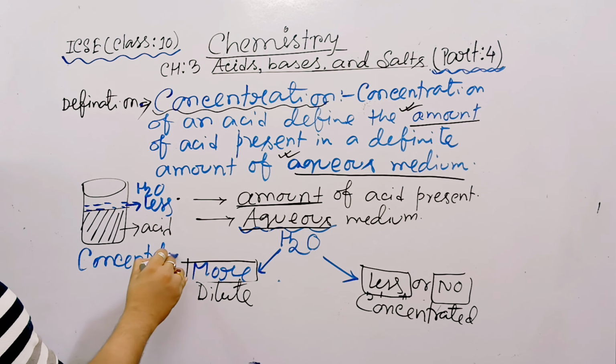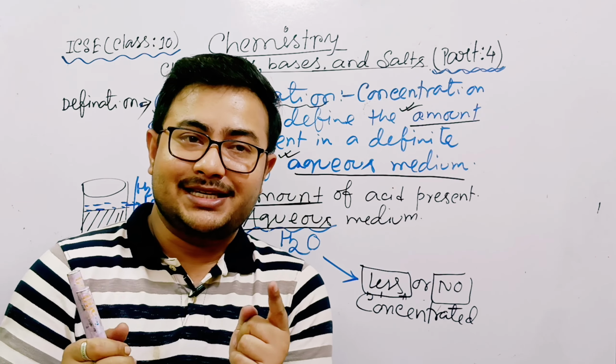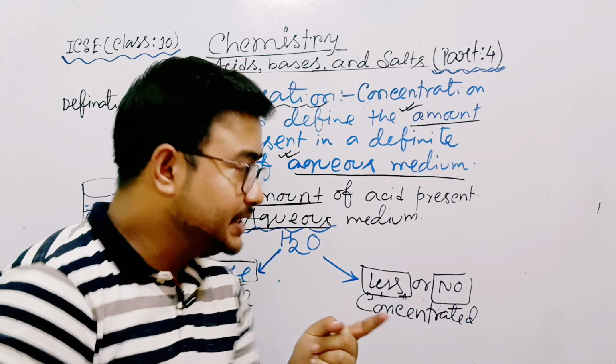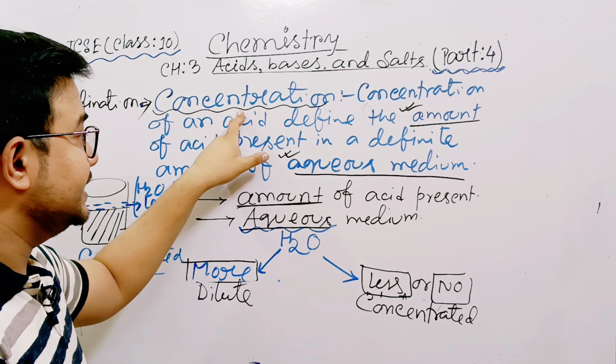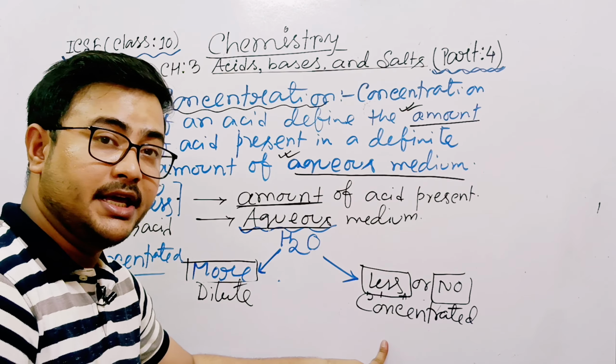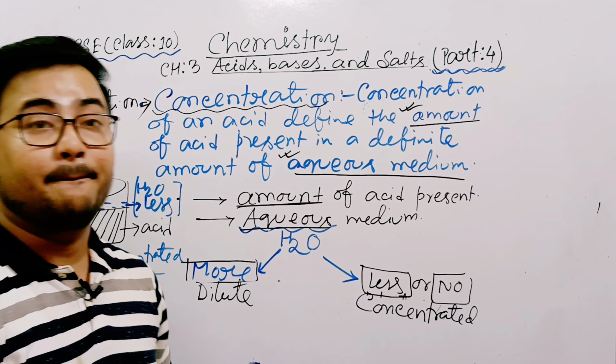So do you now have a clear idea about the concentration? Okay. Now, concentration of an acid indicates the amount of water. See again, the concentration of an acid indicates the amount of water. If it is less, then concentrated. If it is more, then diluted. But the amount of water or the concentration of the acid is not equal to the strength of the acid.